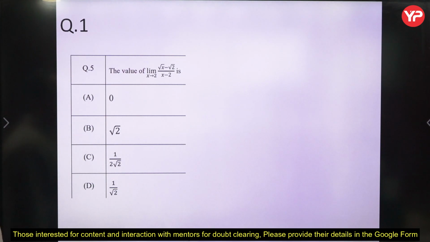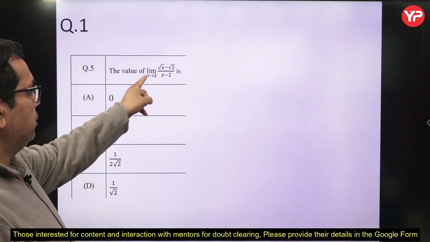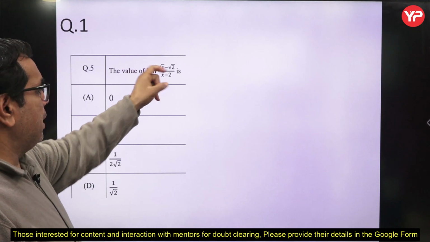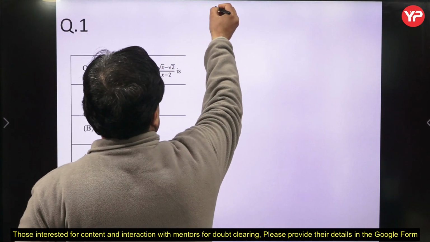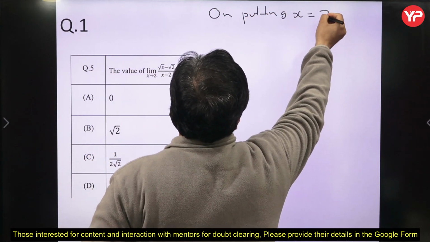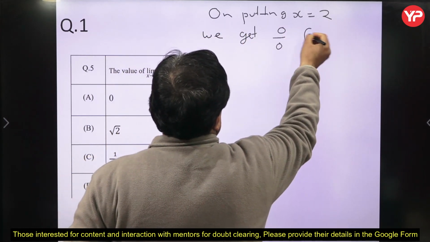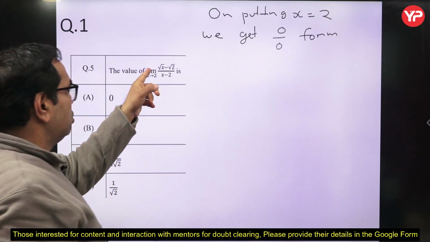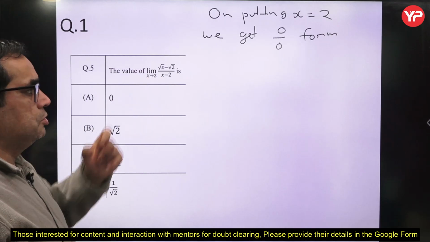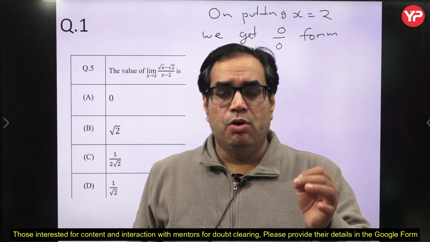Now I hope you have tried to solve this problem, and some of you have obtained the answer also. First of all, if you see any limit problem in the exam, you just put this value in the given function. On putting x equal to 2, we get 0 by 0 form, because root 2 minus root 2 is 0, upon 2 minus 2, which is also 0.